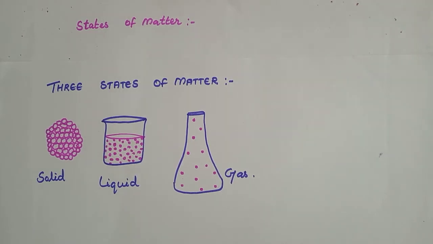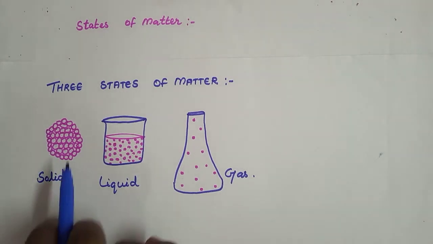Please remember that the classification of matter as solid, liquid and gas is a physical classification, since the three states of matter exist in three different states. Understood?